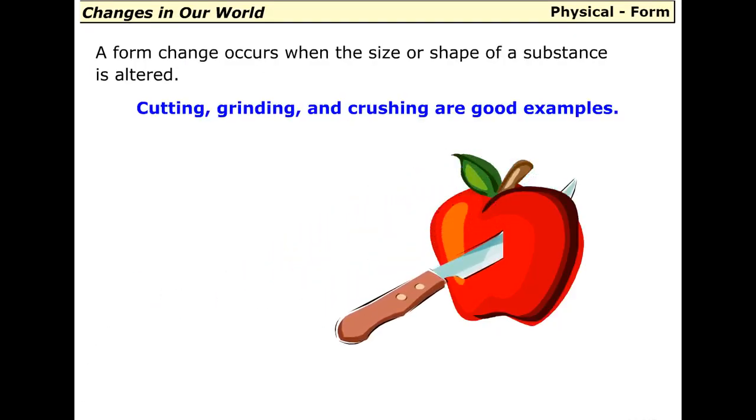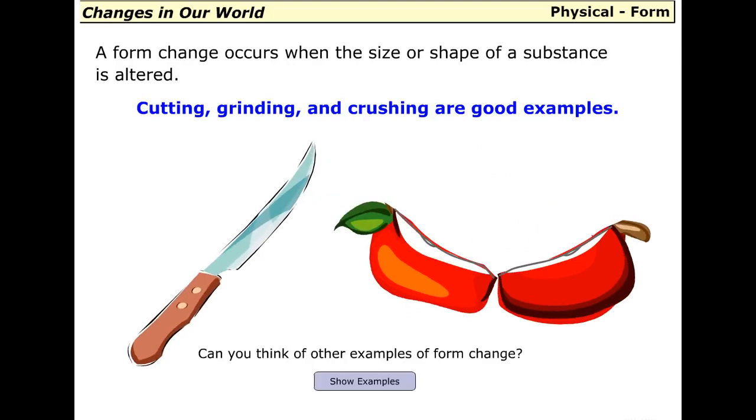A form change occurs when the size or shape of a substance is altered. Cutting, grinding, and crushing are good examples. Can you think of other examples of form change?